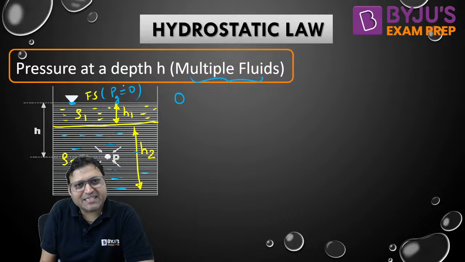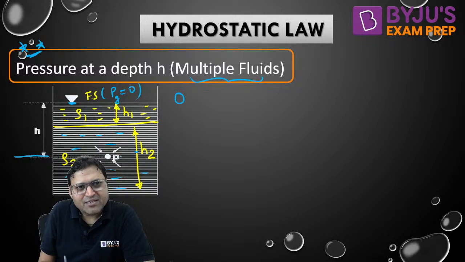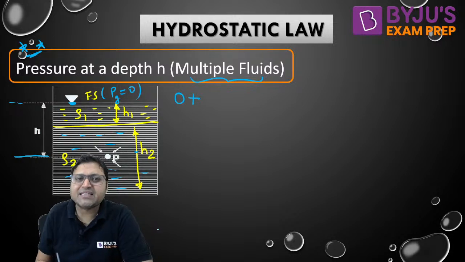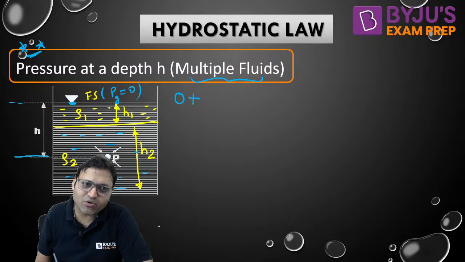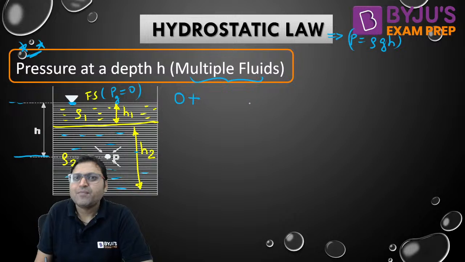At the free surface, now try to understand how to write the pressure at a depth h from the free surface. Now 0 is the pressure at the free surface and pressure increases with depth. We are moving in downward direction in the static fluid, so pressure will be more than 0. According to hydrostatic law, pressure is given by rho gh for the incompressible fluids.